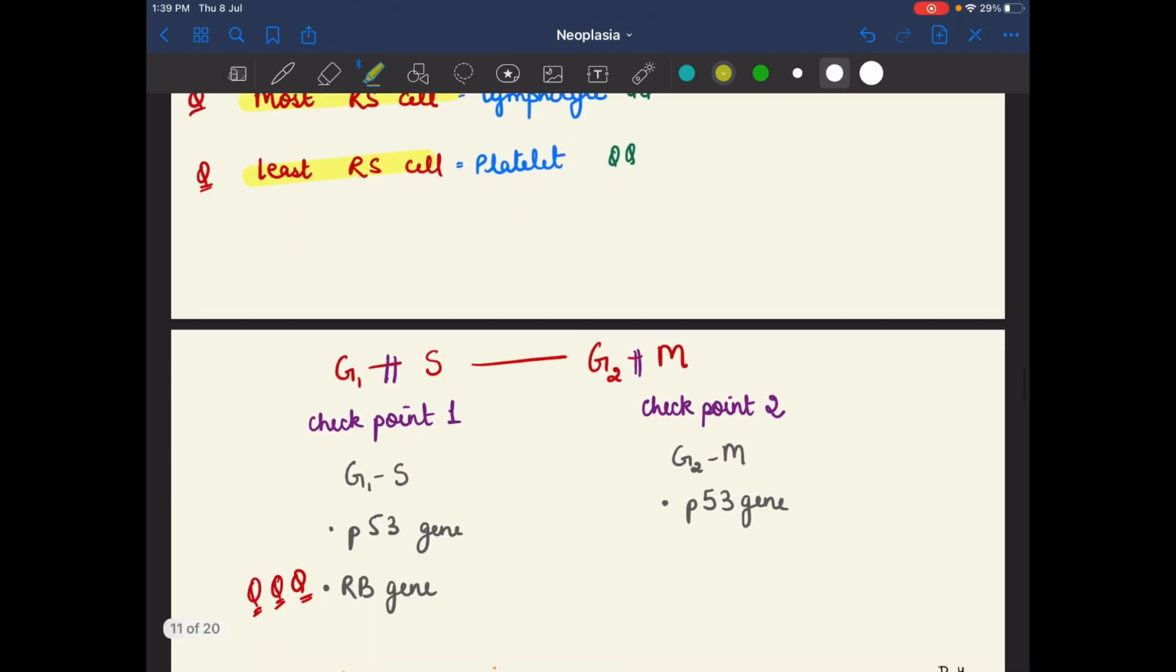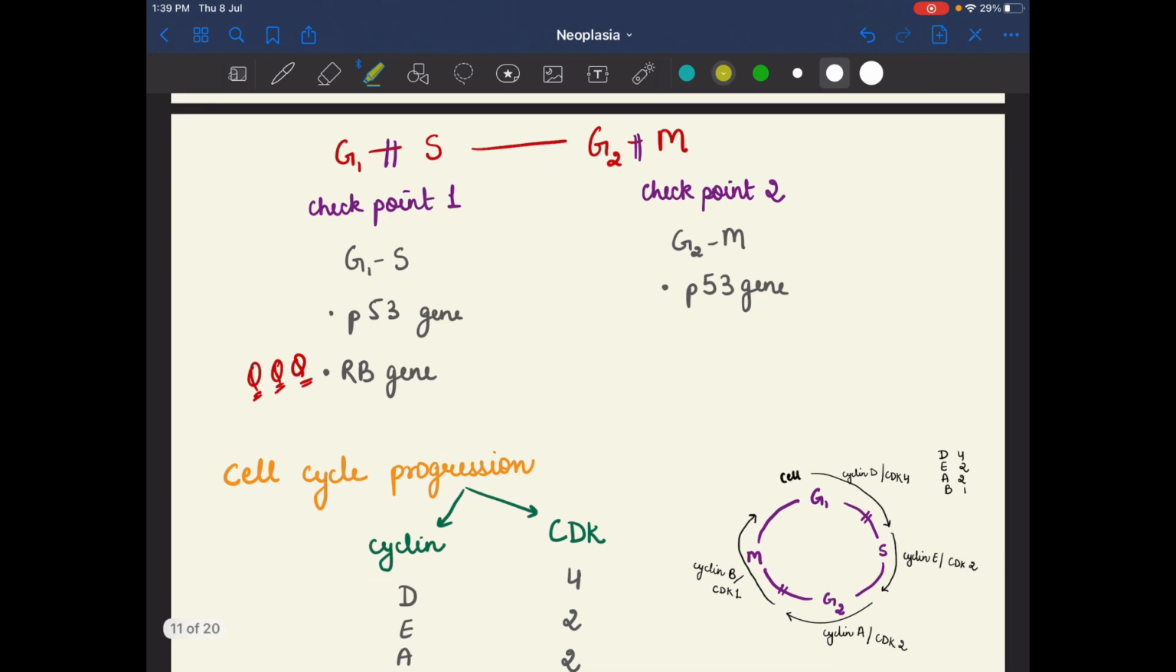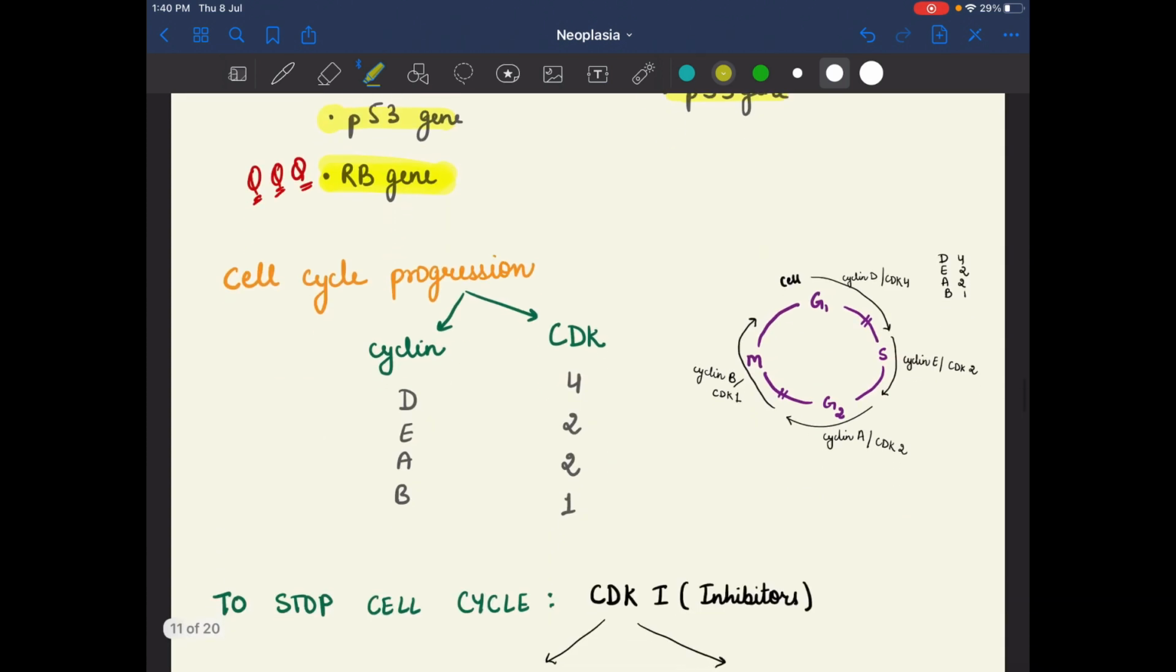From G1/S and G2/M, there are 2 checkpoints present in the cell cycle. The first checkpoint is at the G1/S phase, and the second checkpoint is at the G2/M phase. Here P53 is common to both, but at G1/S the RB gene is also present. Remember this point, that the RB gene is involved in the first checkpoint, that is G1 to S. So there is cell cycle progression. For cell cycle progression, we have cyclins and CDKs.